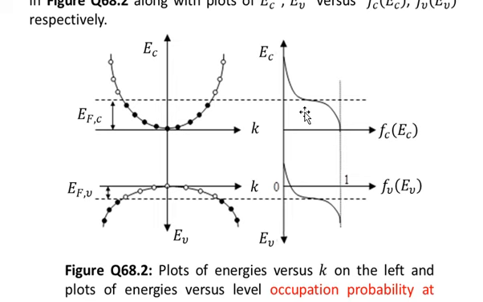The probability will decrease on the left hand side of each curve, because the energy is increasing above the Fermi energy. So the probability is going to decrease below the value of half.